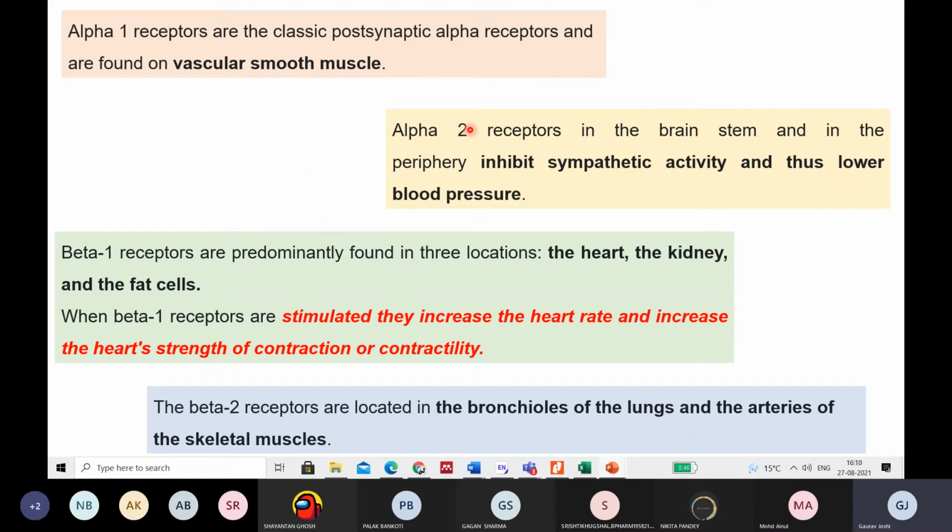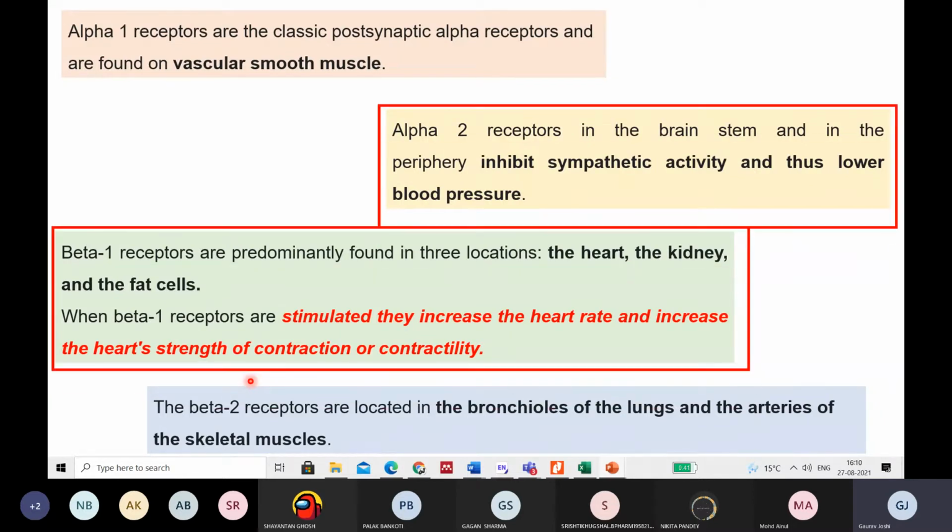So now when I use an alpha 2 receptor agonist or activator, what will happen? They will mimic the natural substrate epinephrine and lower the blood pressure, right? The second thing, catecholamine, sorry, both the norepinephrine and the epinephrine will be there. Then we have the beta 1 receptor, and when we use the beta 1 receptor antagonist, what do they do in the heart? They reduce the heart rate and the contraction, so they again relieve hypertension, right? So basically these two things are used to treat hypertension, right?